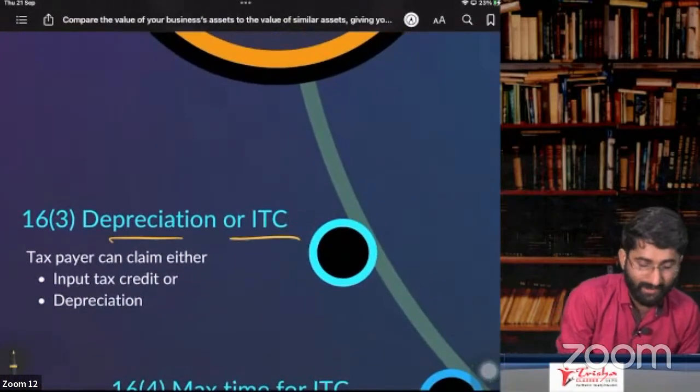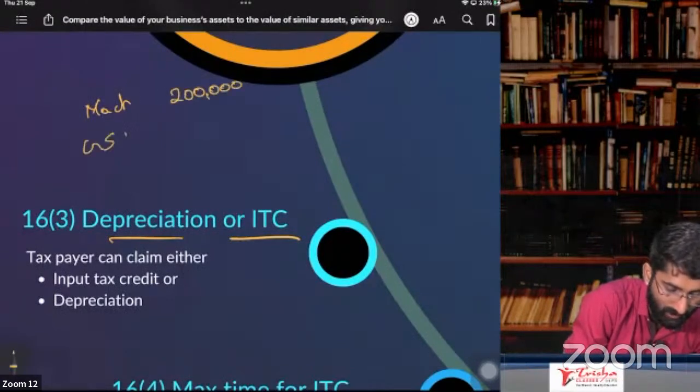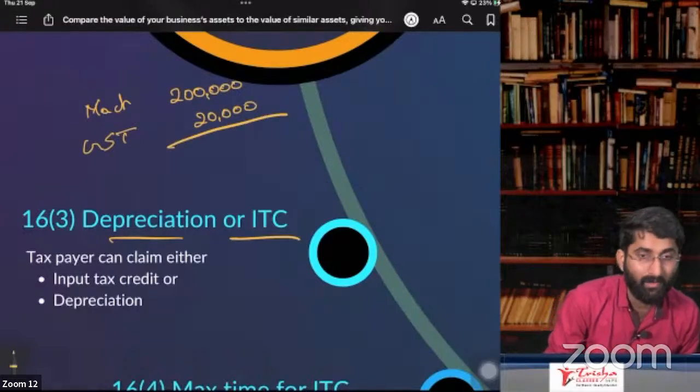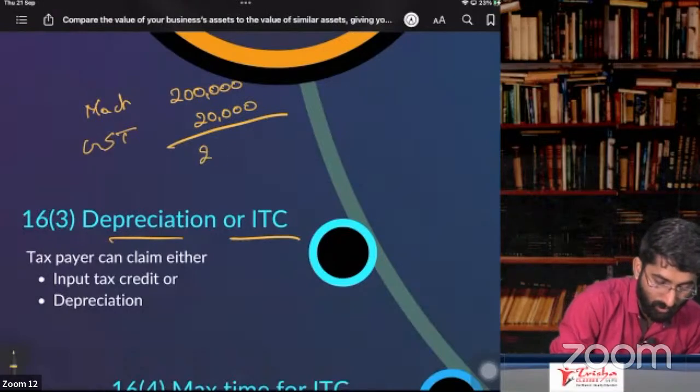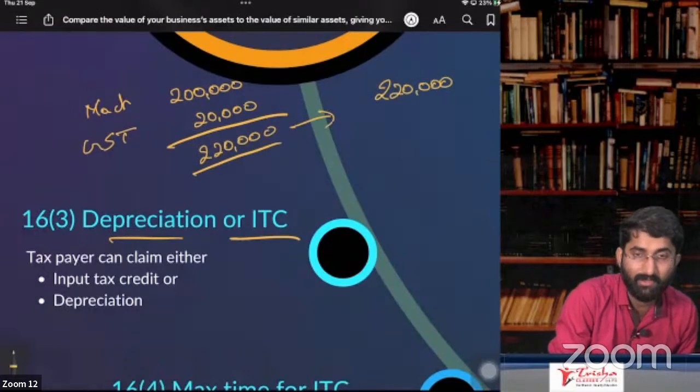Section 16, subsection 3: depreciation or ITC. Example, you purchase some machine. The machine value is 2 lakhs. You paid 20,000 GST on that. That means 2,20,000. If you are putting 2,20,000 in the balance sheet, then you are getting depreciation on that.